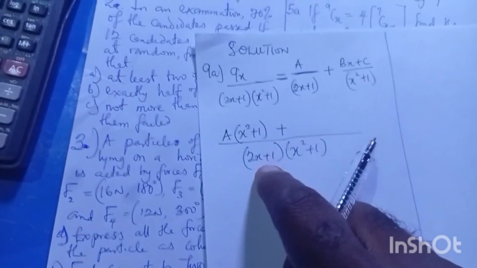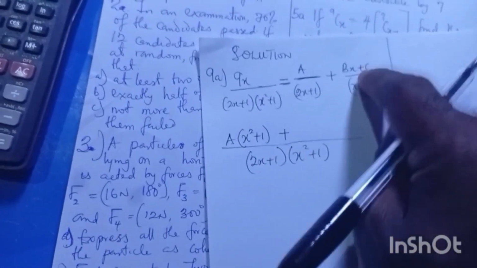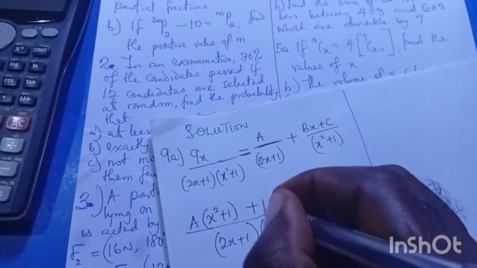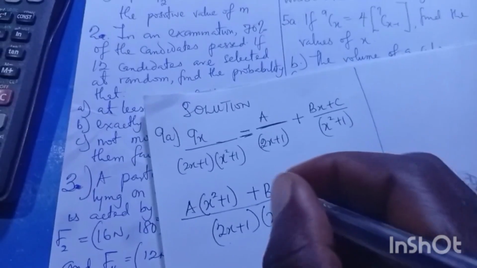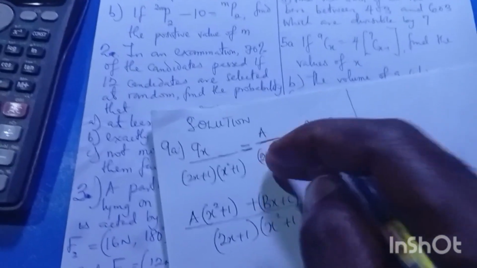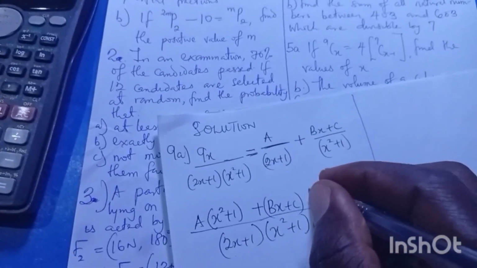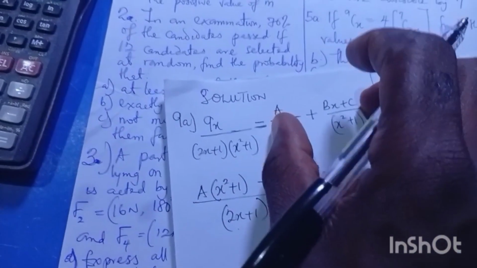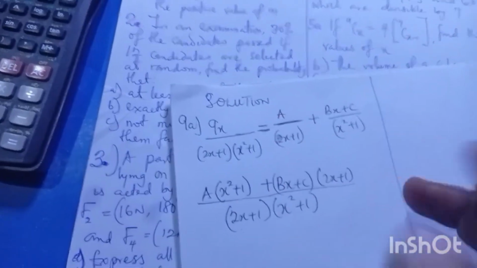Same thing, this goes in this place. What remains is this guy times this. So I'll be having a, and we have bx plus c. This one will be here now, 2x plus 1. You can see what that is. This thing makes this now. So this makes this. You can see what I want to do.